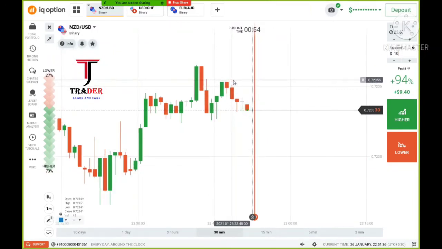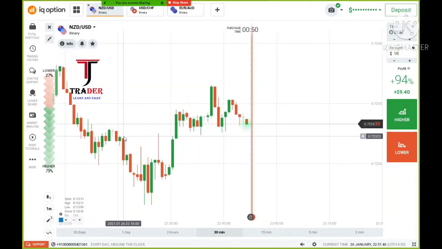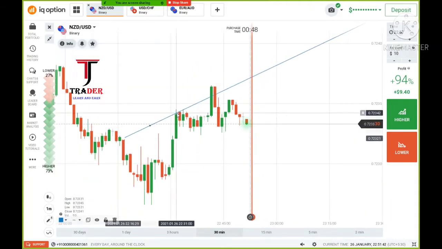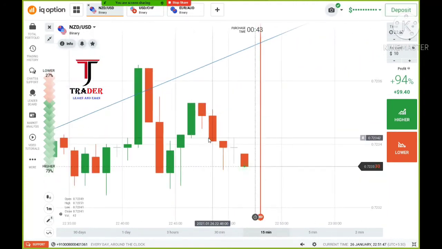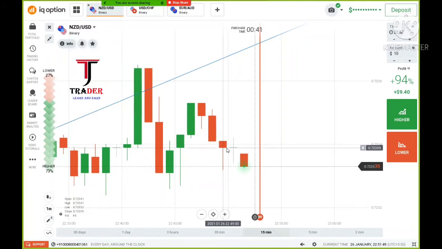And there are more chances to reverse. If we draw a trend line here, it will come here, right? But again sellers entered, so this is the confirmed trade.